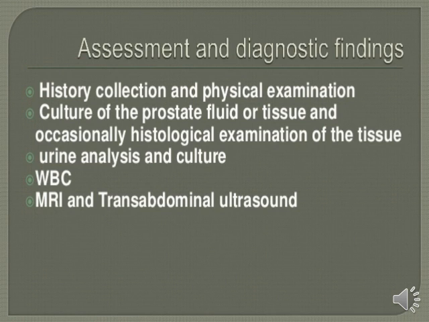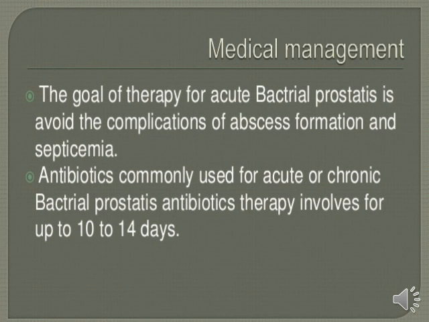Now we will see management for prostatitis. Firstly we will see medical management. The goal of therapy for acute bacterial prostatitis is to avoid complications such as abscess formation and septicemia. If we properly manage prostatitis medically, we definitely avoid complications related to prostatitis, for example abscess and septicemia throughout the body.